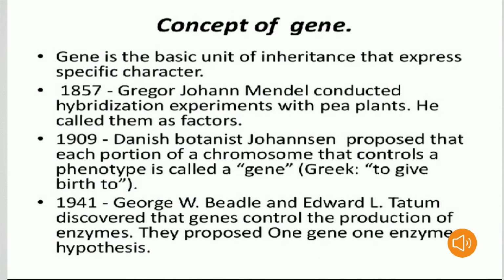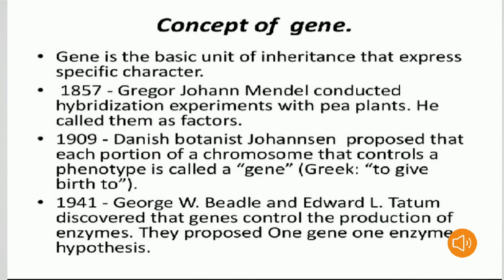Now we are going to discuss the genetic code. Before discussing the genetic code, we want to know the concept of a gene. Let's see here. A gene is the basic unit of inheritance. Inheritance is the pathway of genetic traits. Traits means characteristics, and their expression from one generation to the next generation. It means inheritance expresses a specific character.